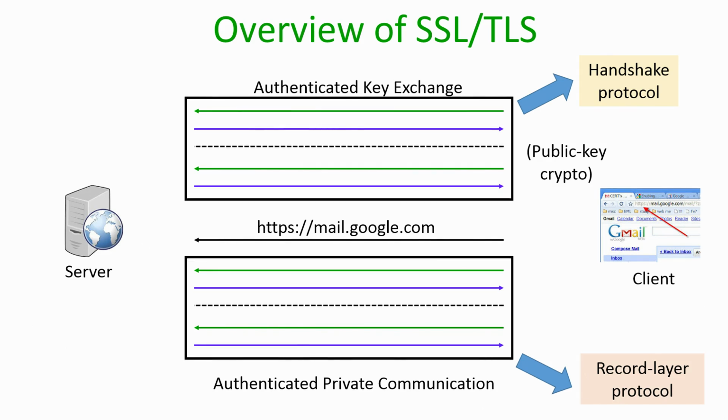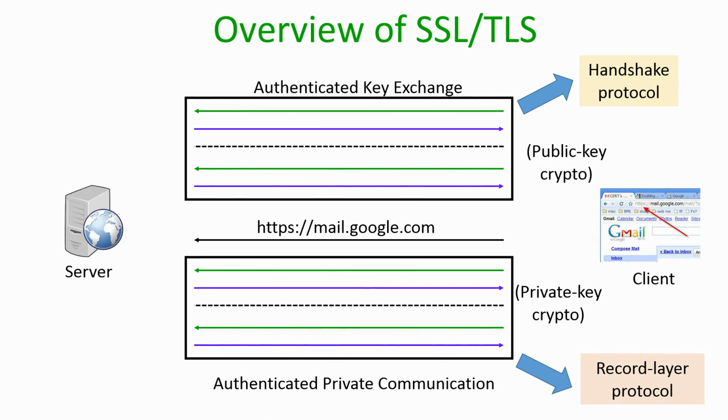In terms of cryptographic primitives, to do the authenticated key exchange, the handshake protocol uses public key cryptography, whereas once the key has been established, to do the actual communication, the record layer protocol uses private key primitives. So, you can see how exactly the various cryptographic primitives get combined to solve the whole problem of secure communication here.